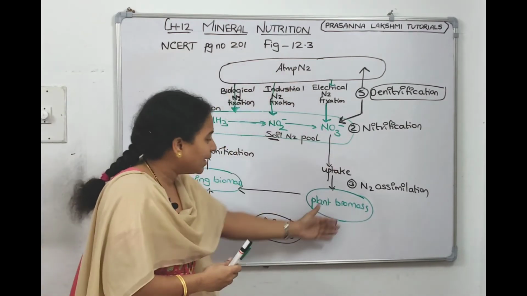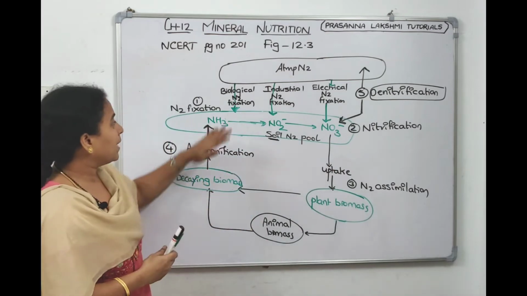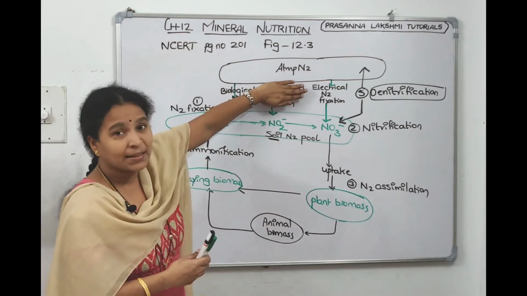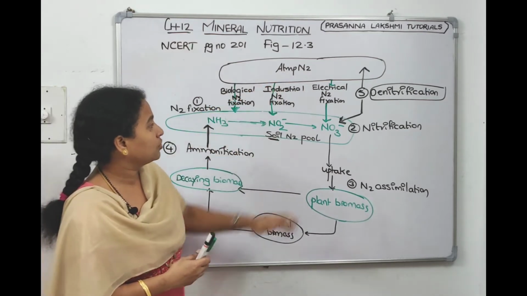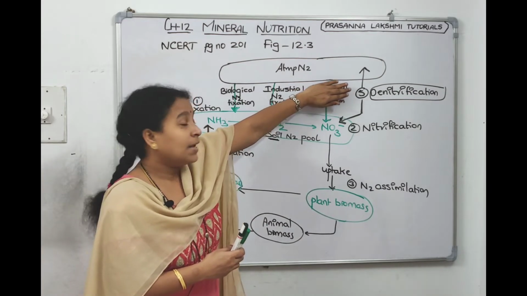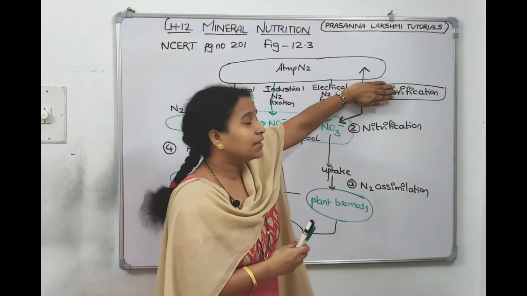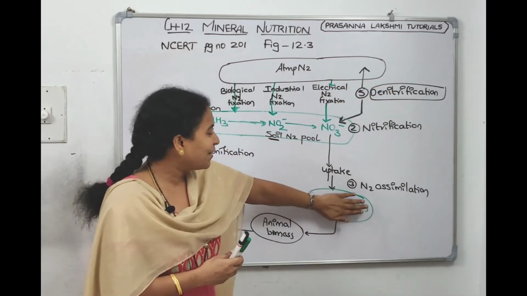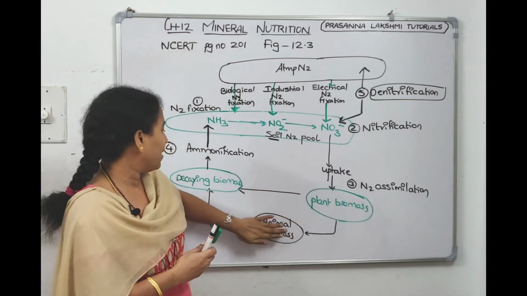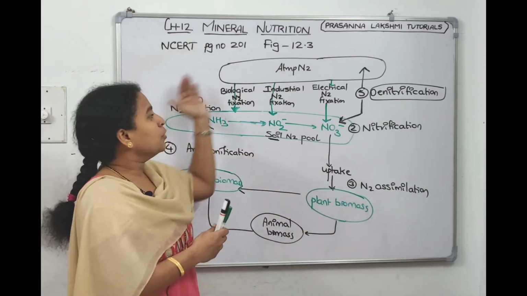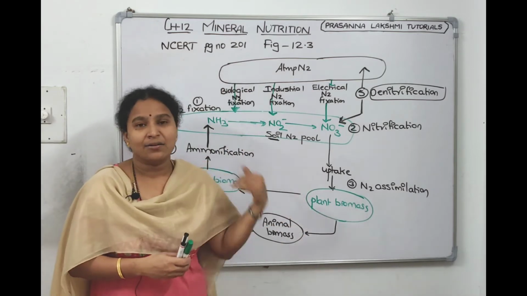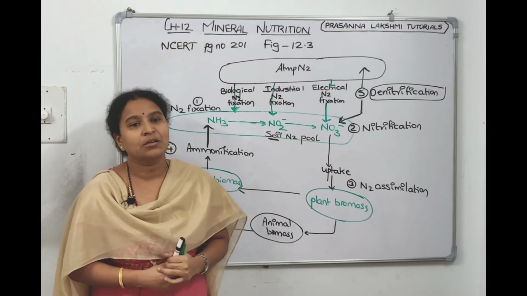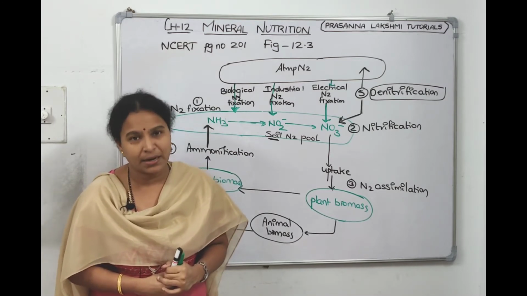We understood this in the form of the NCERT cycle only. So they might skip this and ask, A, what is this process? Biological nitrogen fixation. They might cover this and ask B, what is this? Industrial nitrogen fixation. Then, what is this? Electrical nitrogen fixation. They might cover this, which is denitrification, and ask about uptake. They'll cover this and ask plant biomass, animal biomass, decaying biomass, ammonification. You need to thoroughly understand the nitrogen cycle in this manner also. Take a screenshot, then we will talk about ammonification and denitrification and the bacteria involved here.